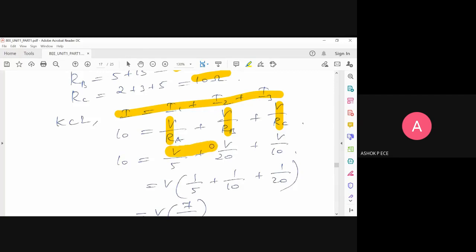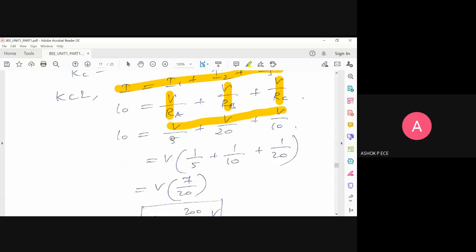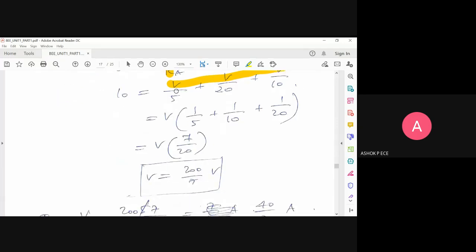And I use the same voltage here because in parallel, voltage remains the same. Yes, good. In parallel, the voltage remains the same. So from this, I can find V.